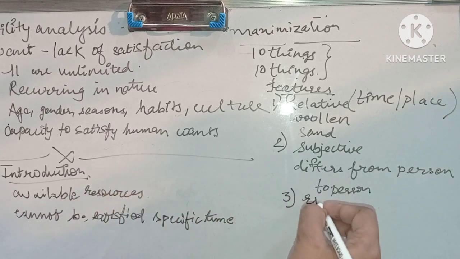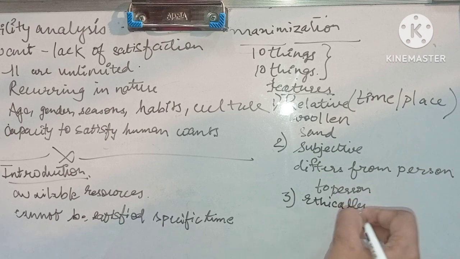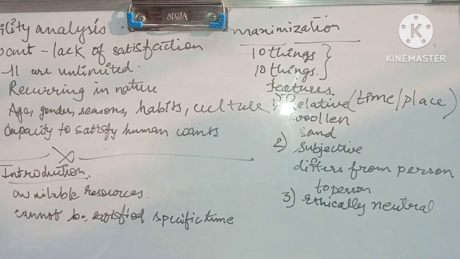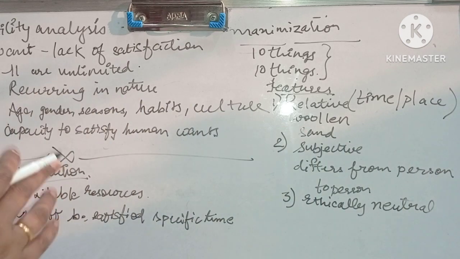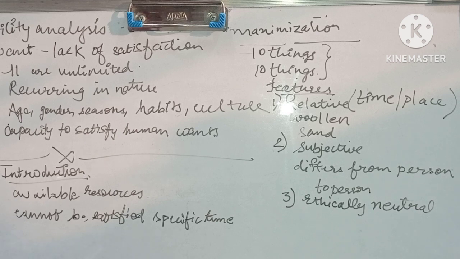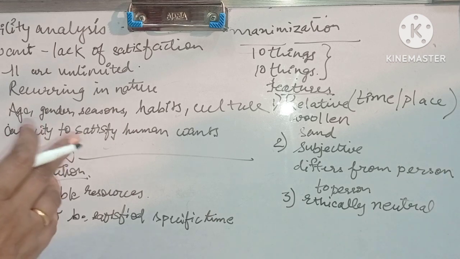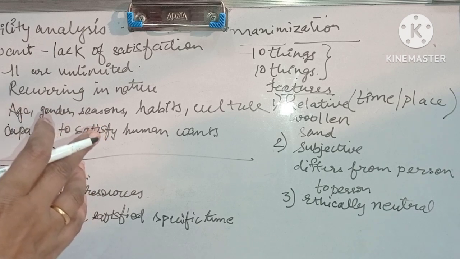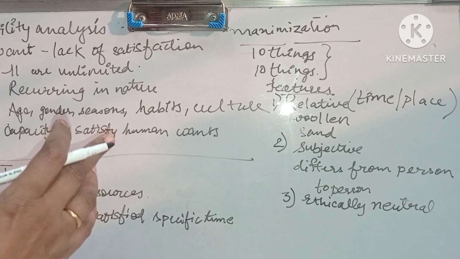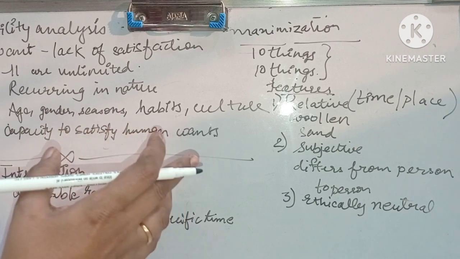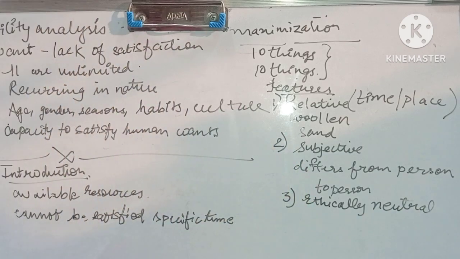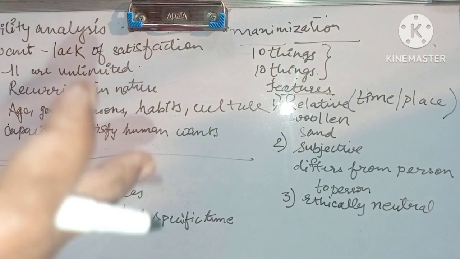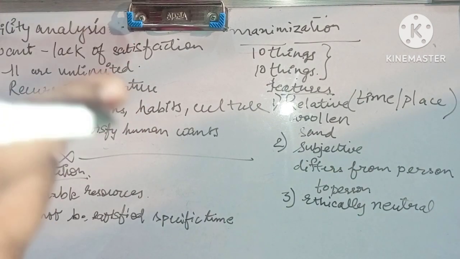Ethically neutral concept. So the concept of utility has no ethical consideration. It is a morally colorless concept. A commodity satisfies any want of a person without consideration of whether it's good or bad, desirable or undesirable. Neutral means what? It's not able to identify what is good, what is bad, what is desirable, undesirable.